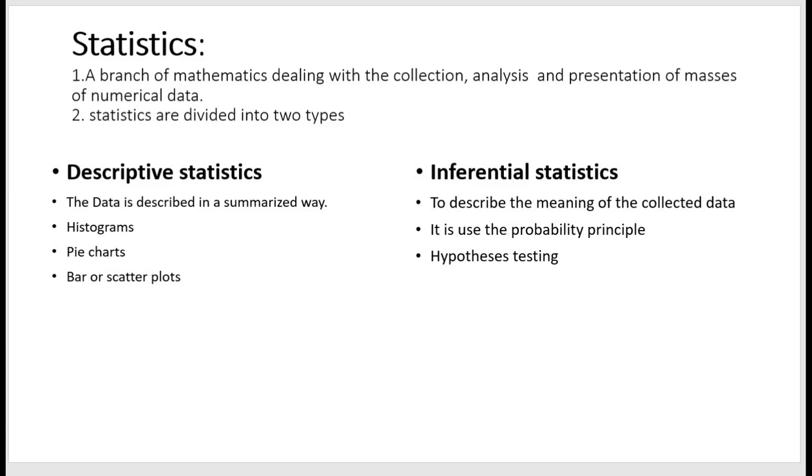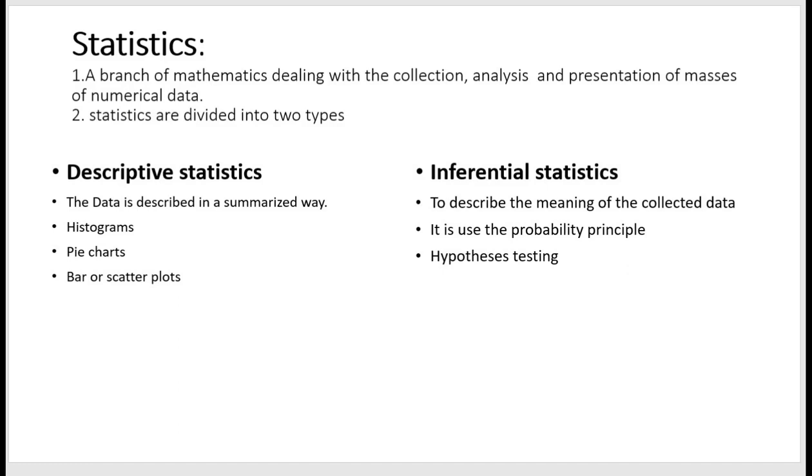Inferential statistics also uses probability principles. By using probability principles we can describe inferential statistics, and with inferential statistics we can do hypothesis testing, t-testing, p-testing, chi-square testing. There are a lot of testing tools there. In later videos I will explain each of these tests. Okay, these are the main differences between what stats is and the types of stats.